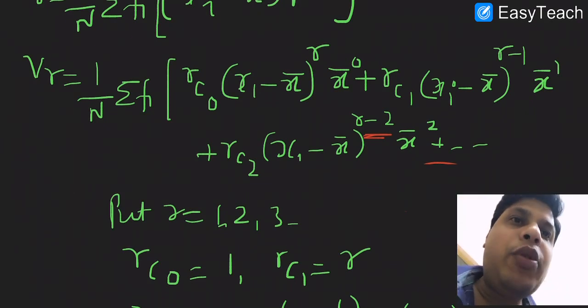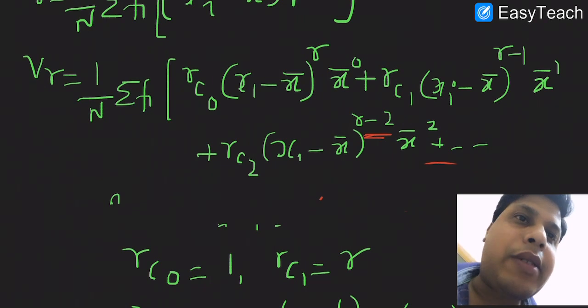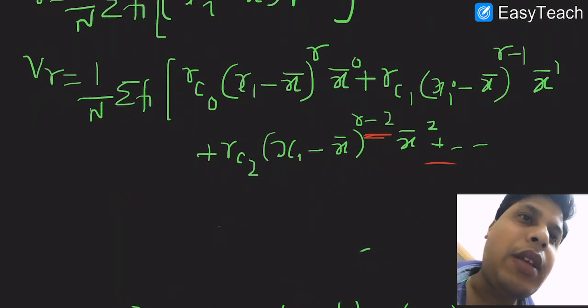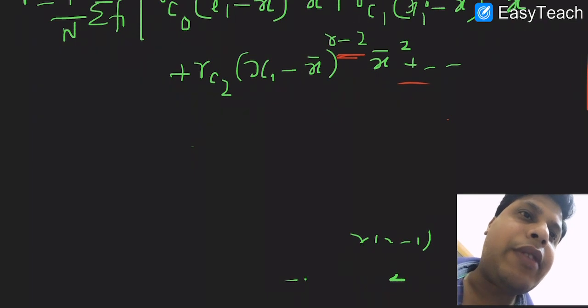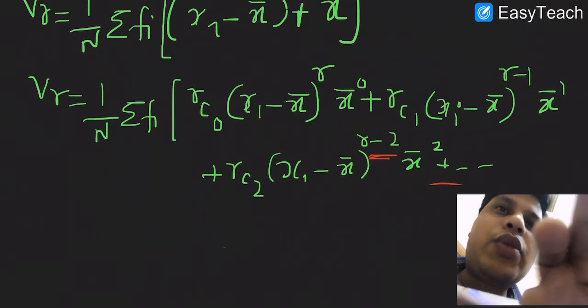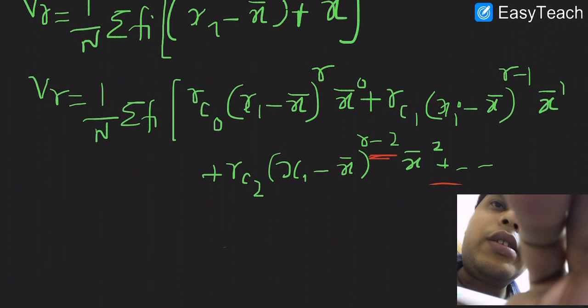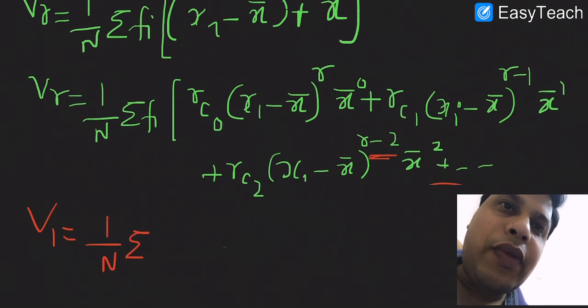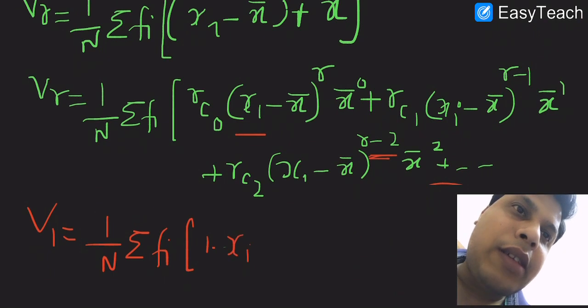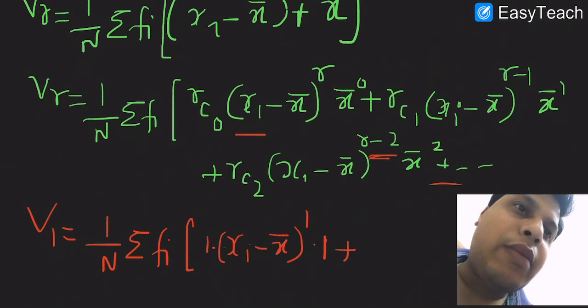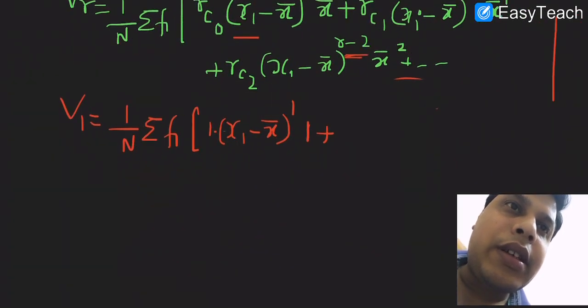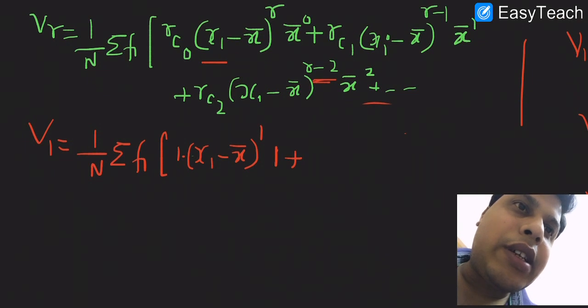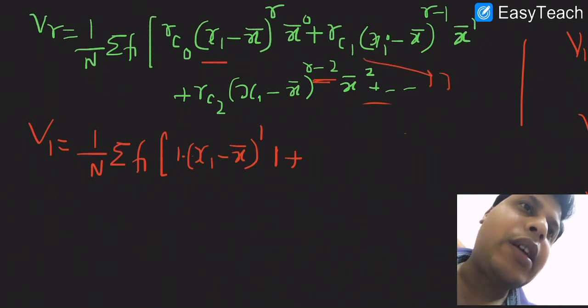On the left hand side we have v1, 1 over n summation of fi into xi minus x bar power 1, and it will definitely be 1 plus rc1, as I told you that rc1 will be equal to r, and we are putting r equals to 1 here. So again it will be 1 into xi minus x bar power 0 into x bar, and if we put r equals to 1 here, we get the negative power, so we don't need to write this one.